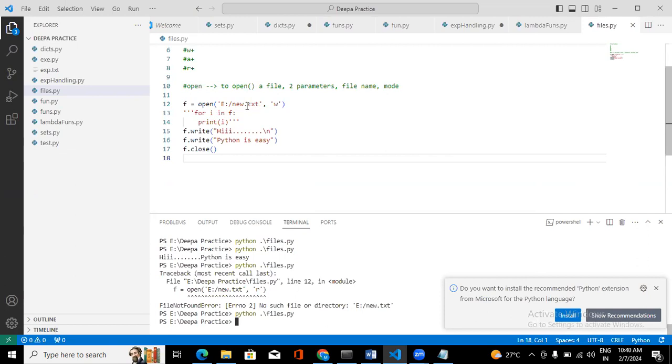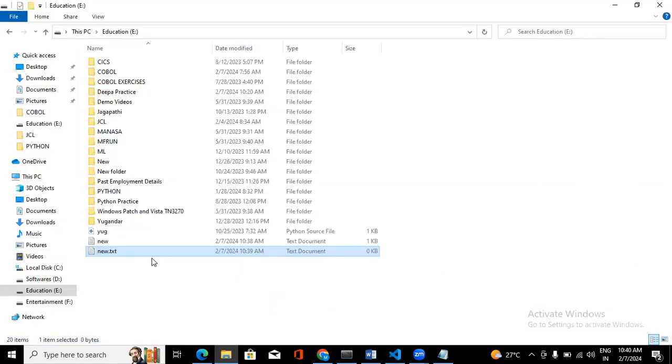So whatever name you have before this dot, before this extension, that name it will check in that directory. If the name exists, it will overwrite. If the name doesn't exist, then it will create a new file, and then it will add the data. Clear? So if you see, this is the name. So now we can run again.